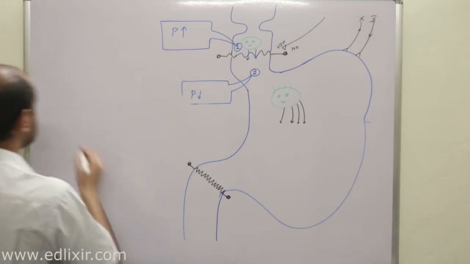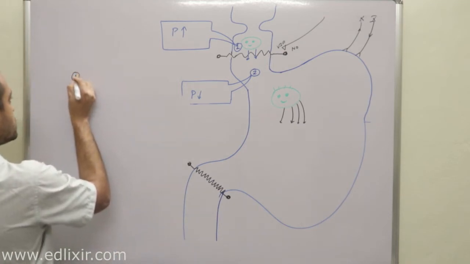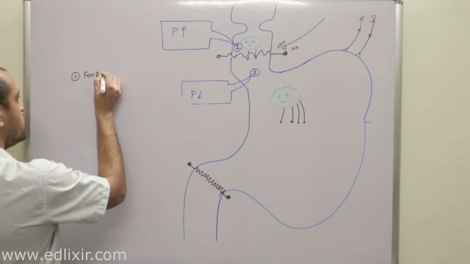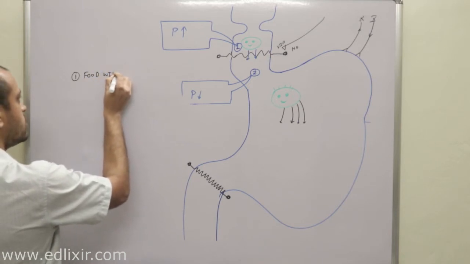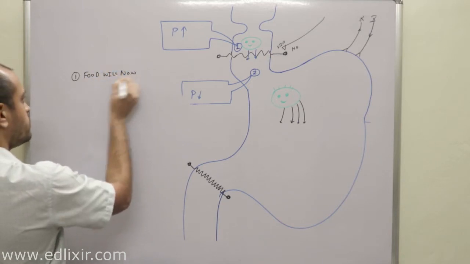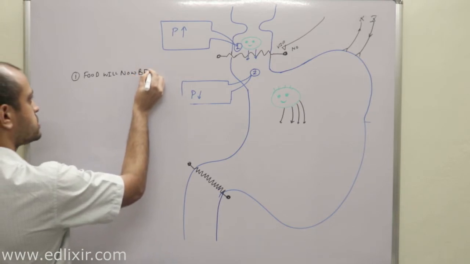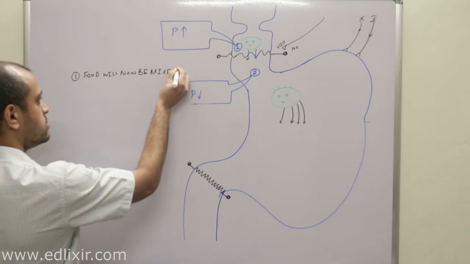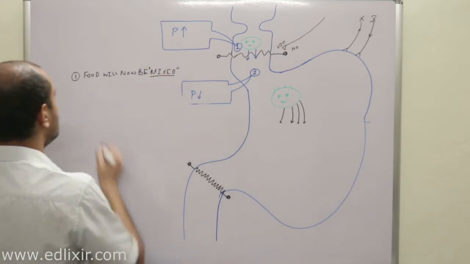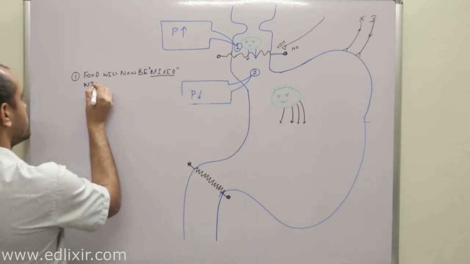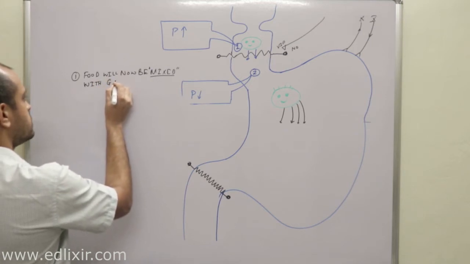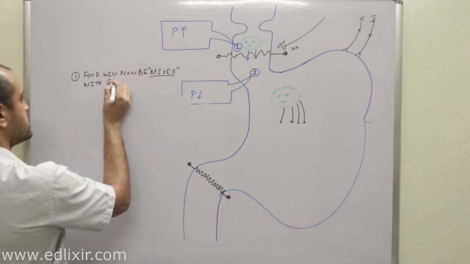The first point is this: the food will now be mixed with gastric secretions. Okay, with gastric secretions.